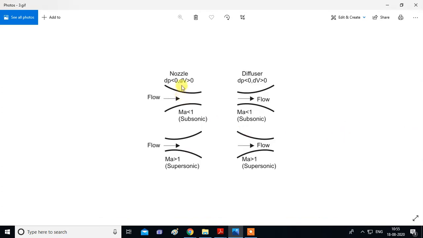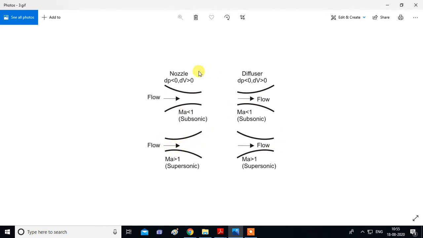Next, the example of nozzle and diffuser. What is a nozzle? When you take the subsonic case, whenever the area is reducing, that is known as a nozzle. What is the function of a nozzle? It increases the velocity. When the flow is supersonic, for a nozzle it will become reverse. So this is the diverging portion, this is the converging portion. Here you can see this portion is converging, and this is a nozzle where velocity is increased for subsonic flow. But in the case of supersonic flow, the nozzle diverges, and its function is also to increase the velocity.